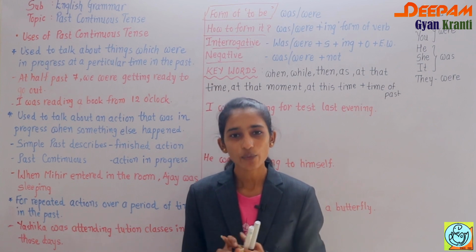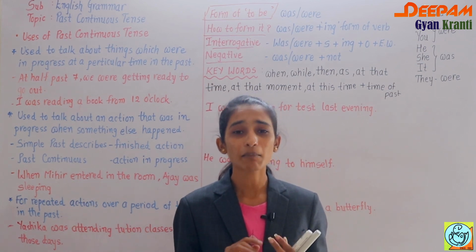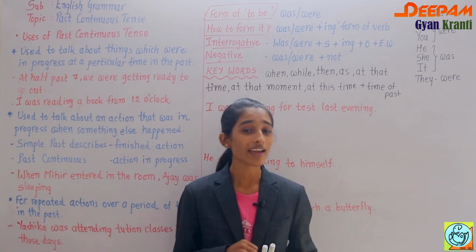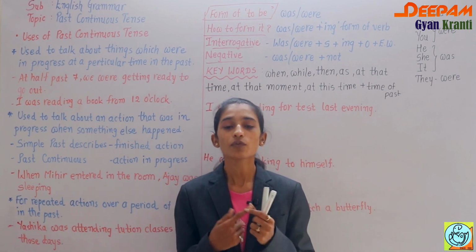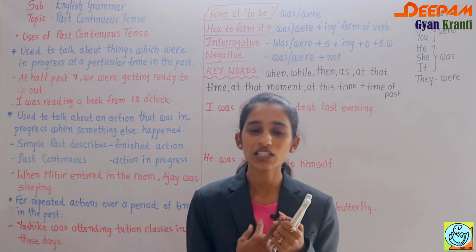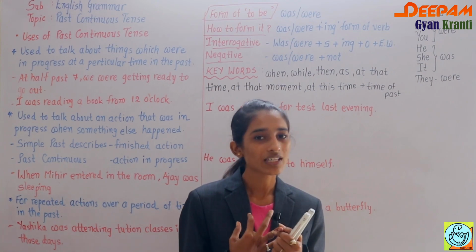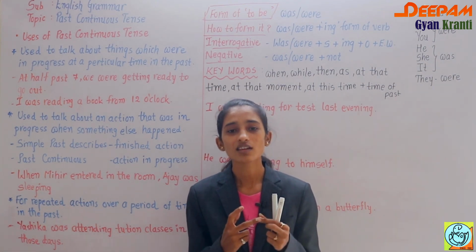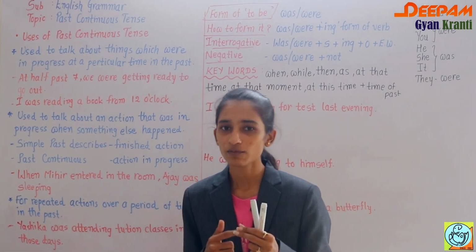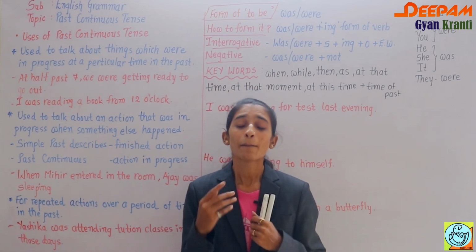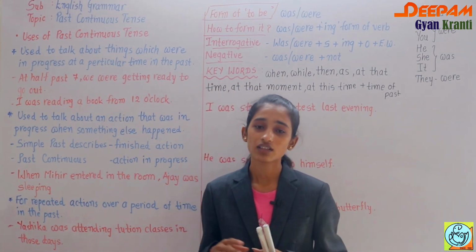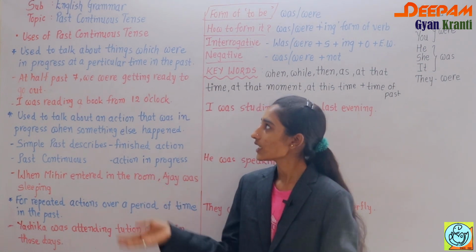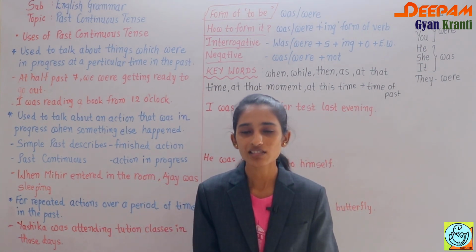Now as far as language is concerned, we have already discussed that main three tenses are there in each and every language. So first one is past tense, second one is present, and third one is future. Means we can say past tense, present tense and future tense. These are the three main tenses for any of the languages, okay? So in this video we are going to discuss past continuous tense.